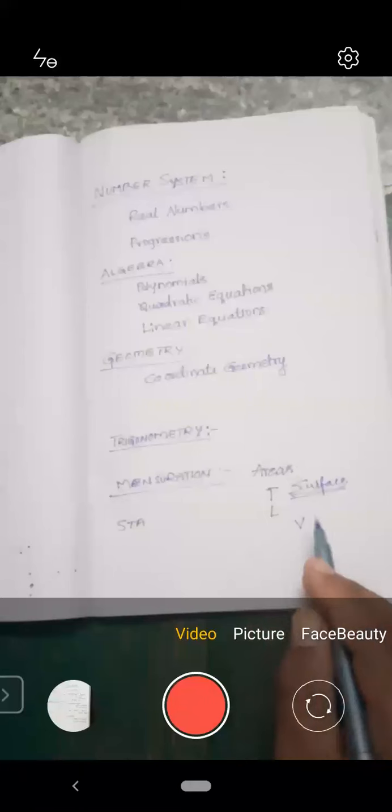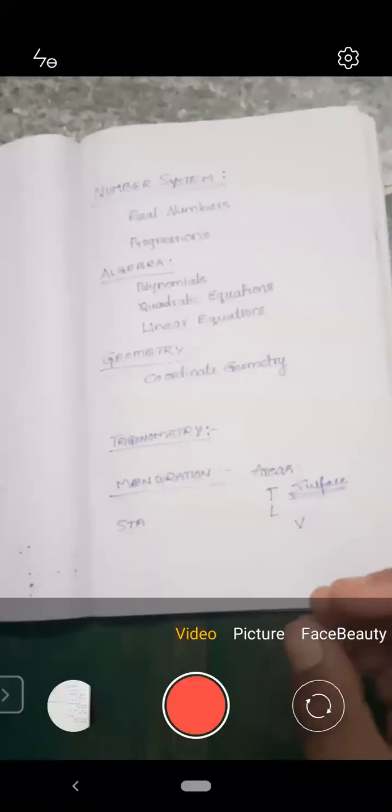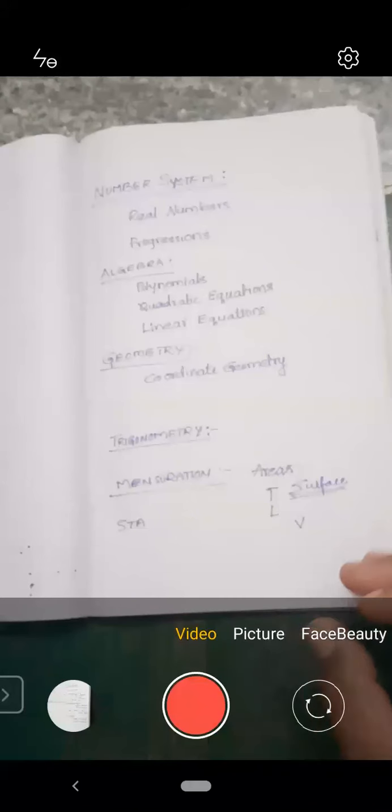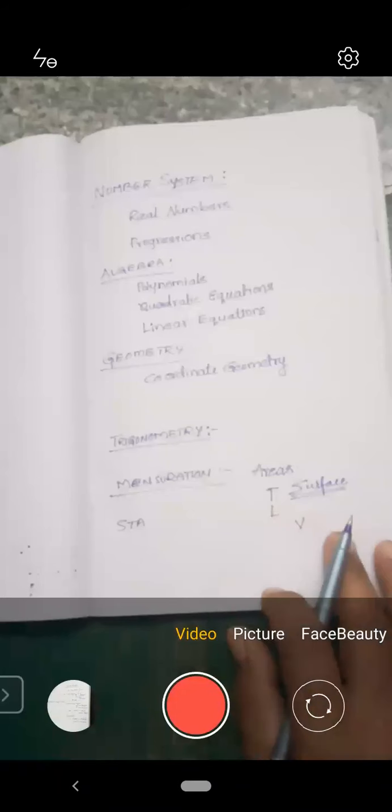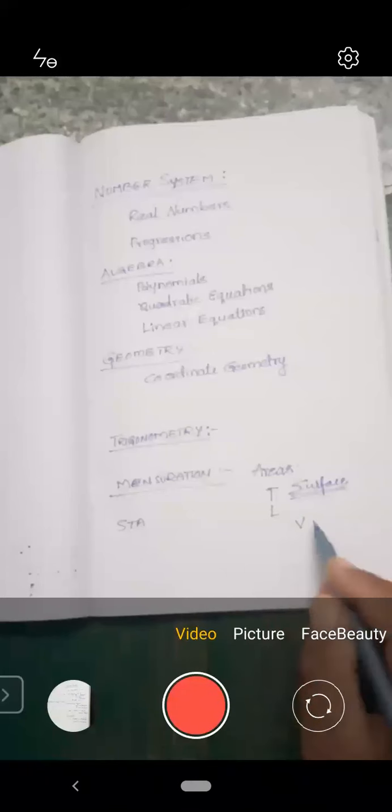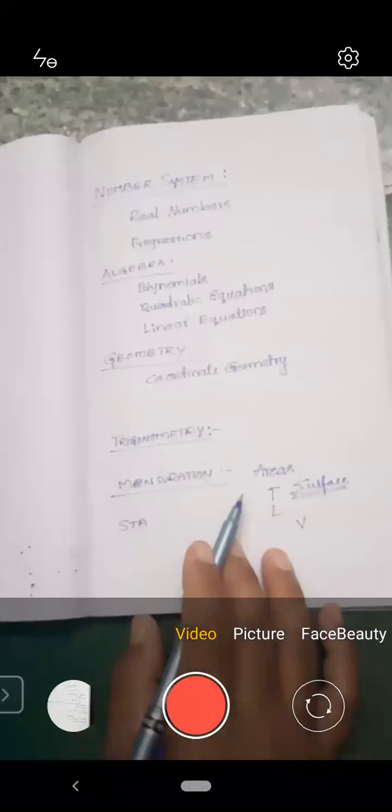The application questions: if they give a solid figure, suppose a cylinder, then they will melt the cylinder and cast it into a cone. So what is the volume of that cone? Here they may ask about the quantity, and they will miss one of the terms, and they can ask about either the radius, the lateral height, or the perpendicular height. So the interlinked topics. We may get many questions from the application questions of mensuration.